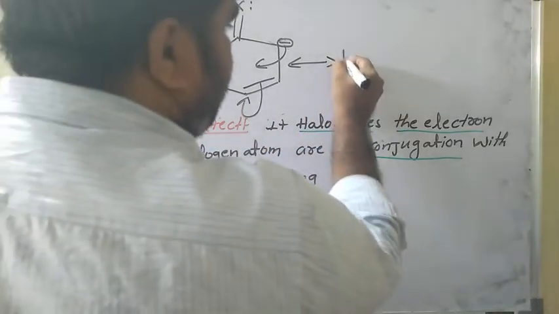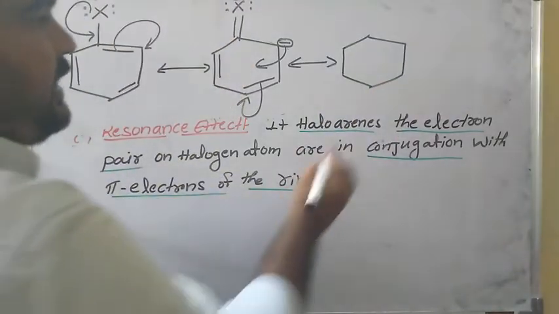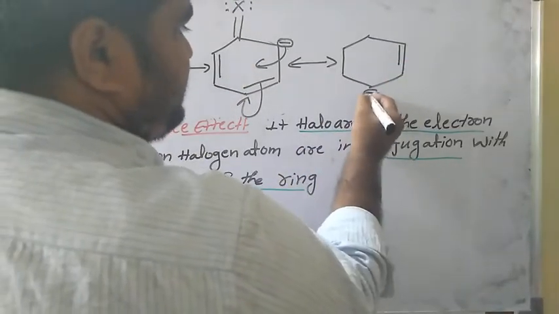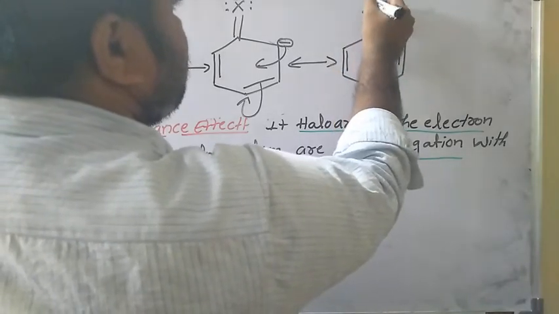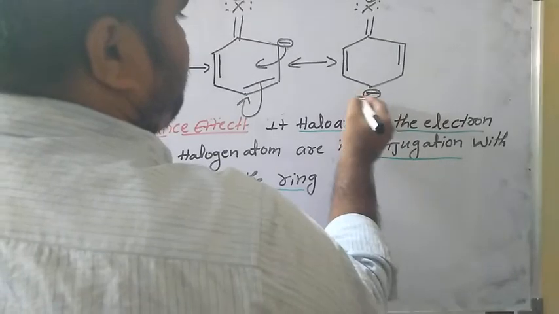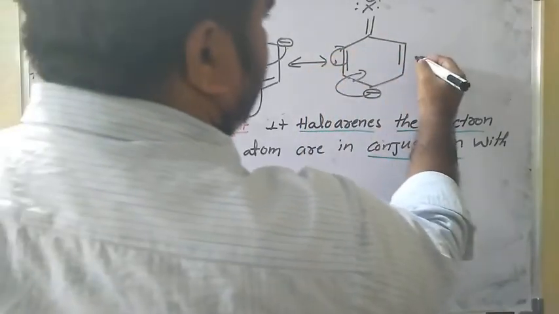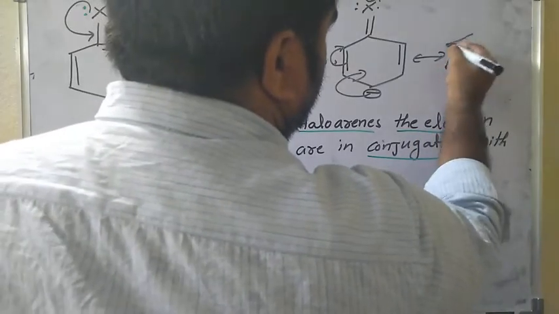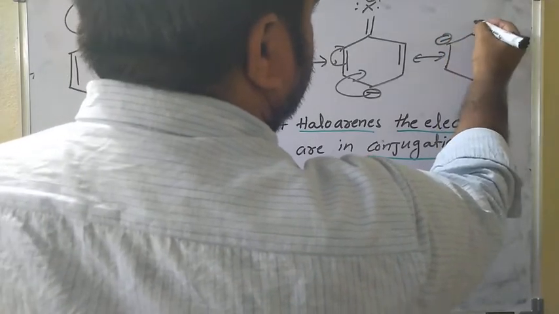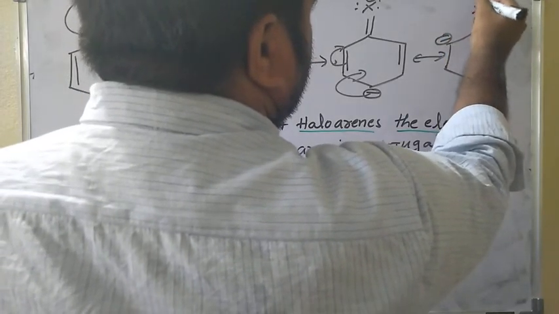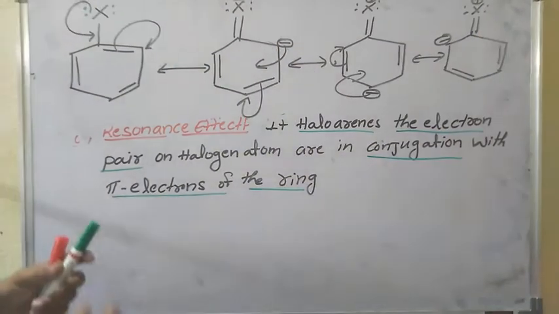Resonance. You already know resonance and mesomeric are the same concept; you discussed it in the first period. And this shifts to here, giving a negative charge. Next, the halogen has a positive charge, and this bond shifts to here. Immediately this bond shifts to this carbon atom, and this carbon gets a negative charge. So these are the resonance structures.